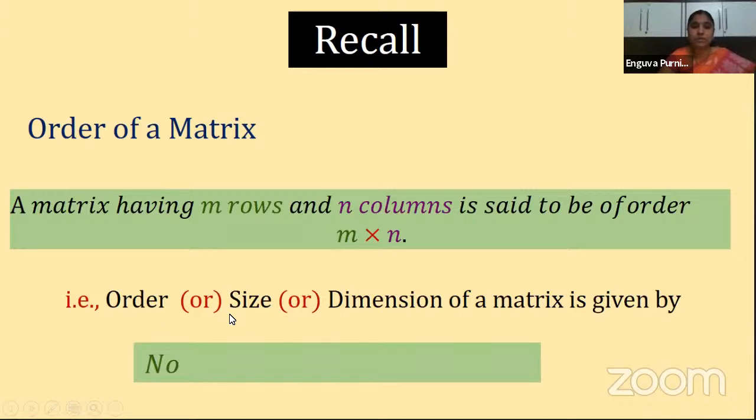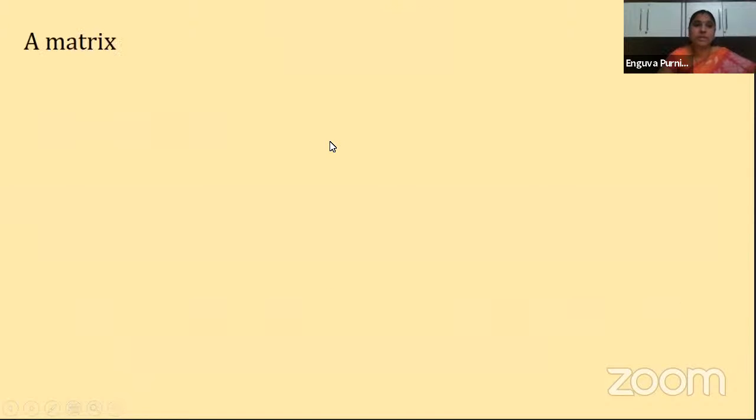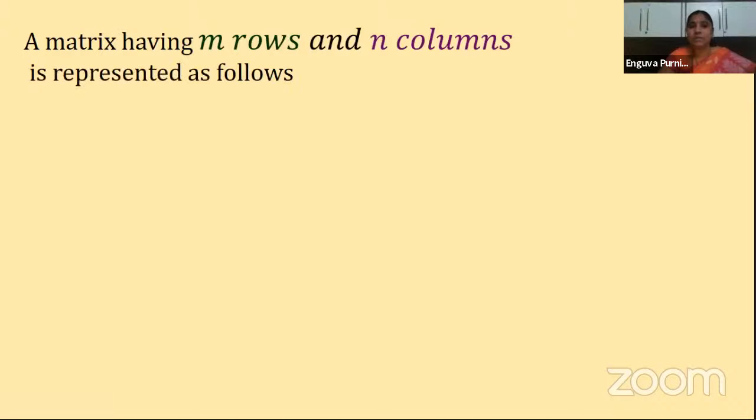Clear? So it is given by what? Number of rows by number of columns. Children, because we have got a gap in between the first session and second session, this time I am explaining the topics I have learned in the previous session a little more clearly. Okay. Next one is a matrix having m rows and n columns is represented as follows.